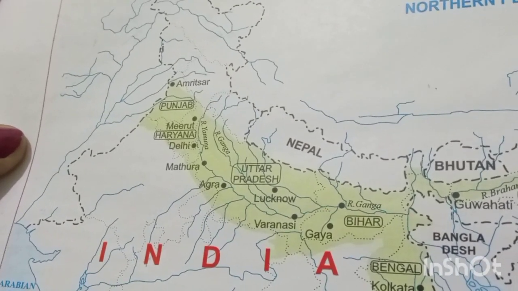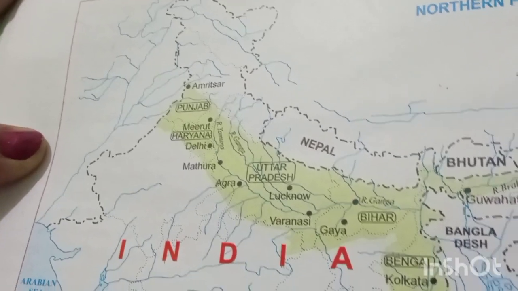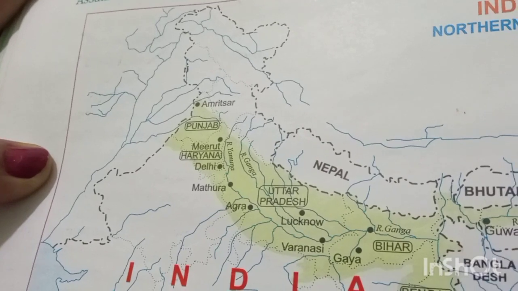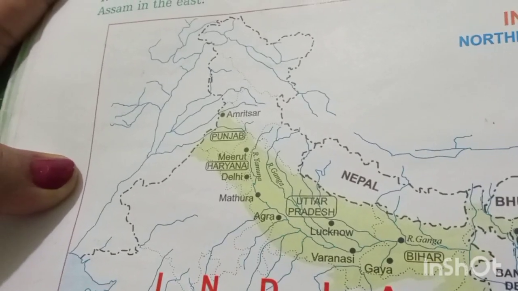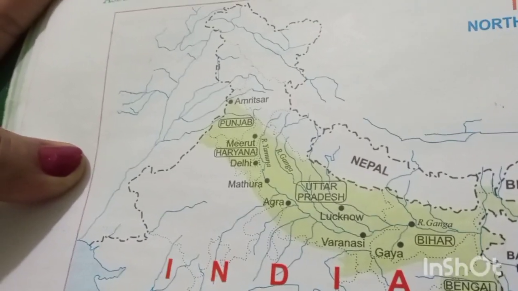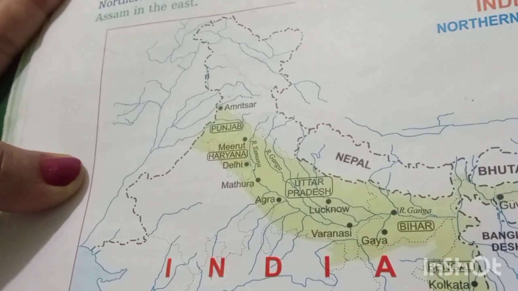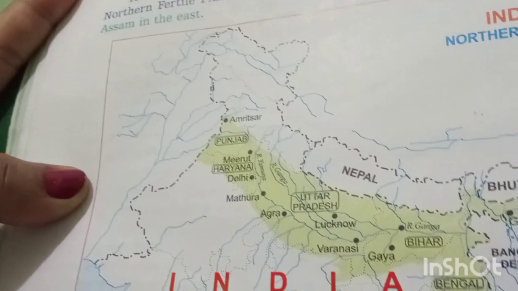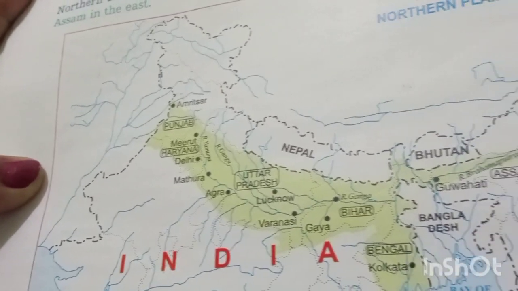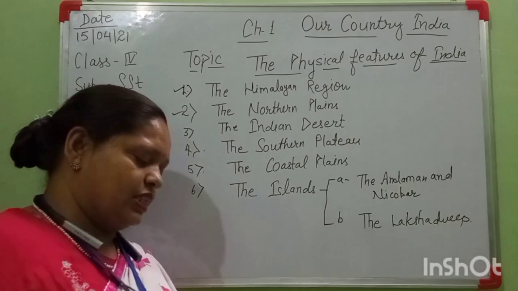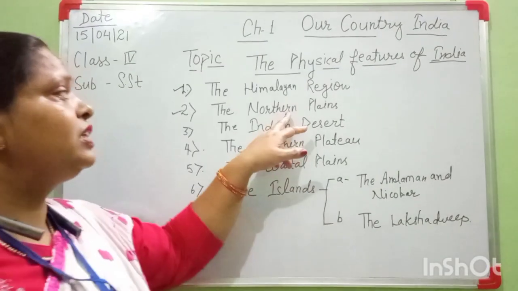And when I discuss this chapter, the northern fertile plains, at that time I will tell you which rivers originate in this part, what culture the people in this part follow, which festivals they celebrate, and which types of crops they grow in the northern plains. And this part is a very fertile part.